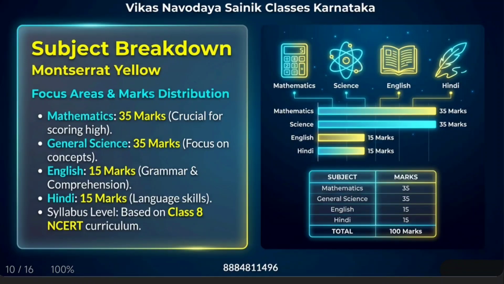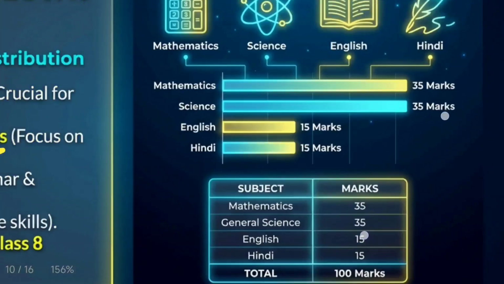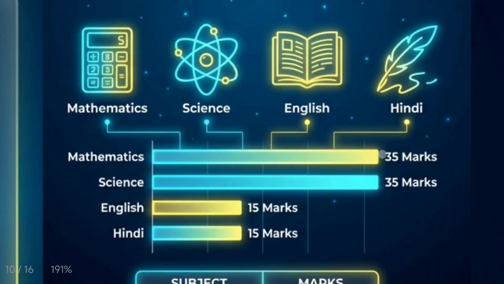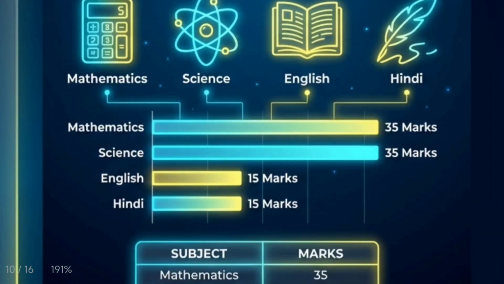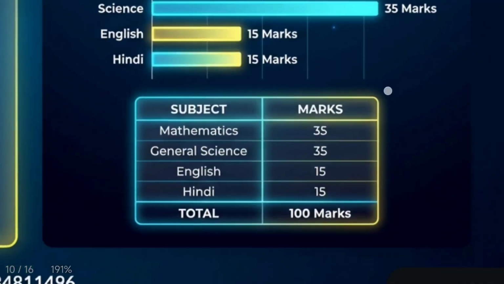The subject breakdown focuses on the 4 main subjects here. First one is mathematics. It includes 35 marks and 35 questions. Also there is general science, 35 marks and 35 questions. English will be there, that is 15 marks, 15 questions, and Hindi will be there. So you can see here the matrix showing the importance of the marking scheme.